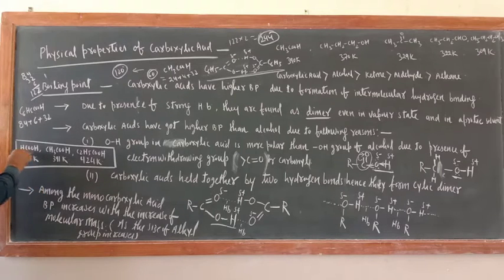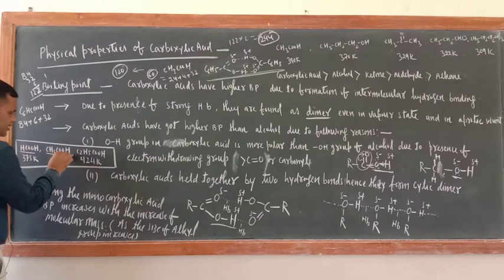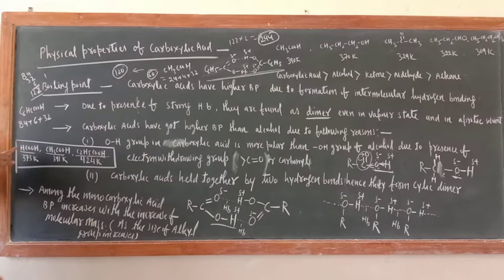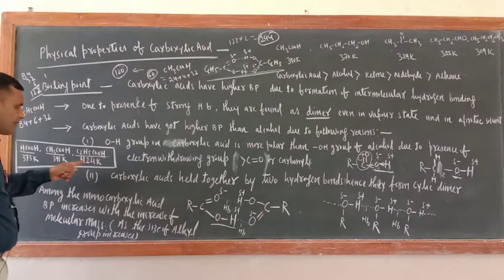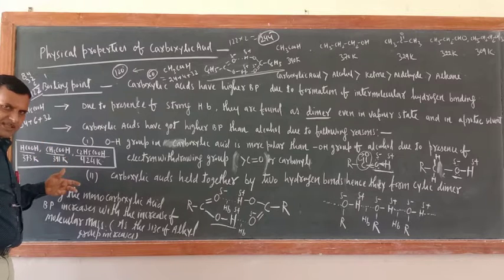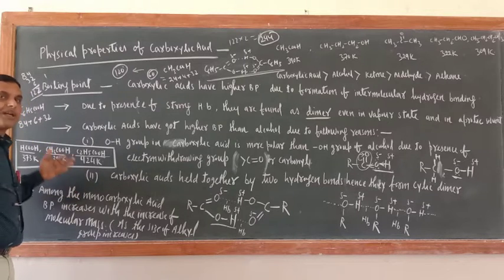Just see, this is formic acid, this is acetic acid, this is propanoic acid. Okay, just see here, no alkyl group, its boiling point is 373 Kelvin. This one having one alkyl group, 391. Now bigger than CH3, a C2H5 group has come, so its boiling point is 424 Kelvin. What is the meaning of this one? As the size of alkyl group increases, means molecular mass increases, boiling point increases.